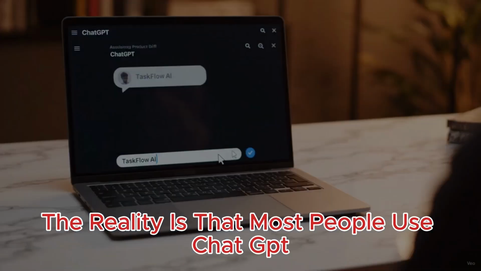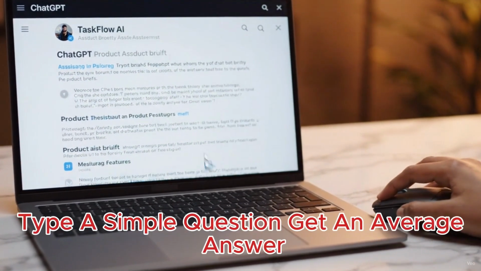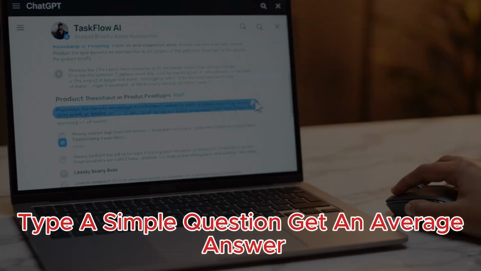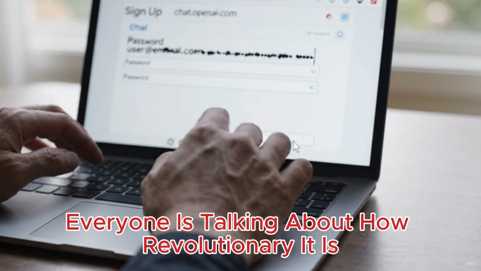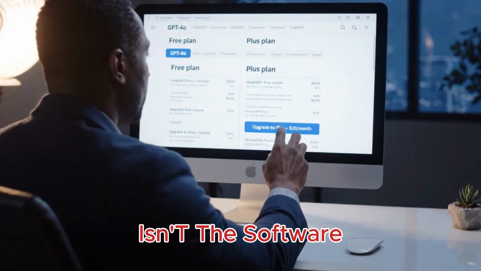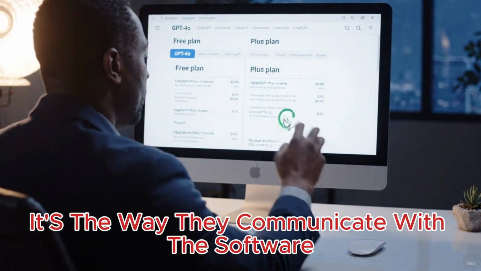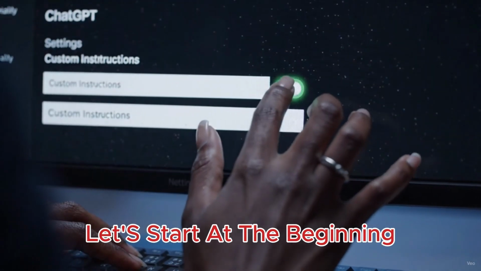The reality is that most people use ChatGPT incorrectly. They open it, type a simple question, get an average answer, and then wonder why everyone is talking about how revolutionary it is. The difference between a beginner and a power user isn't the software. It's the way they communicate with the software. And that's exactly what this course is designed to teach. Let's start at the beginning.